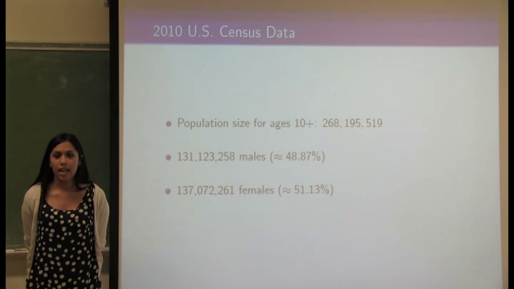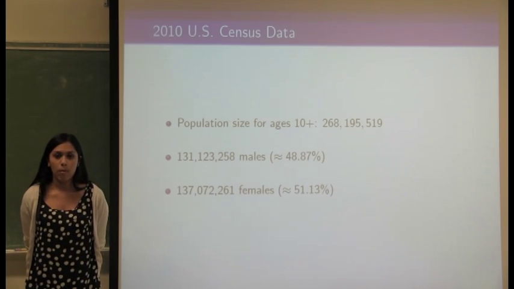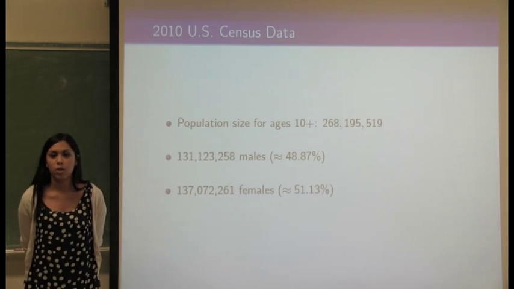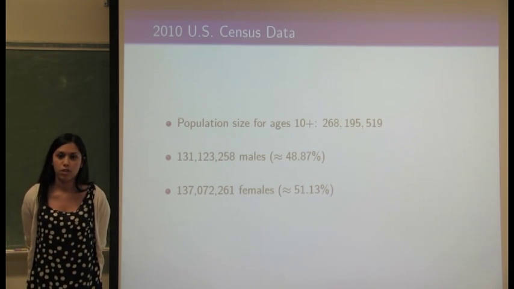For the 2010 U.S. Census data, we have a population size for ages 10 and above given by the following amount. Then the next amount shows the male and female population. I'll then let Sean talk about the gender score.